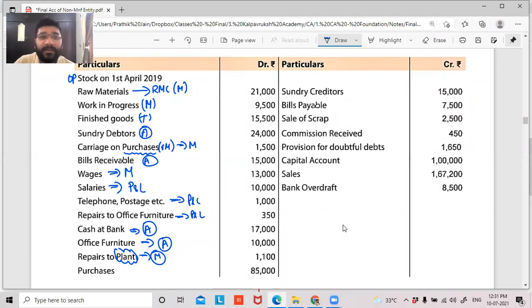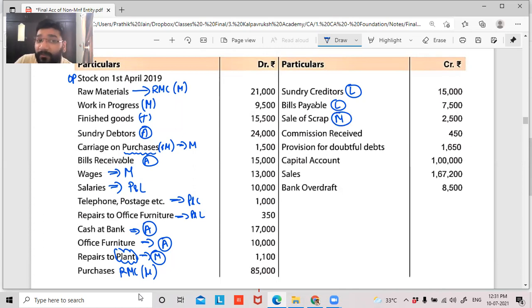Purchases, guys, purchases. I'm not into trading business. So what am I purchasing? I'm purchasing raw material. So this will be used for the purpose of consumption of the raw material in the manufacturing account. Sundry creditors, balance sheet, liability. Bills payable, balance sheet, liability. Sale of scrap, guys. Where do you record? Manufacturing, trading, or P&L account? Manufacturing account.